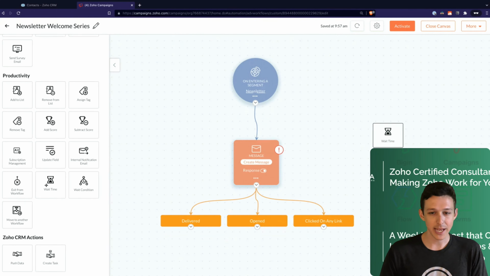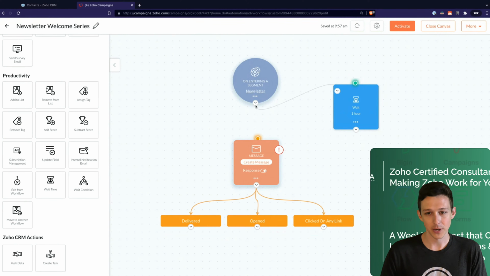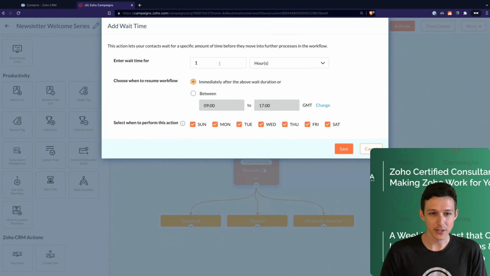So, what we can do is add an action here for a wait time. We're going to delete this connector and add this in. So now when they enter the segment, it's going to enter this wait. And only when this is satisfied is it going to continue and send this first message. By default, it's waiting 1 hour. That's not really what we want here.